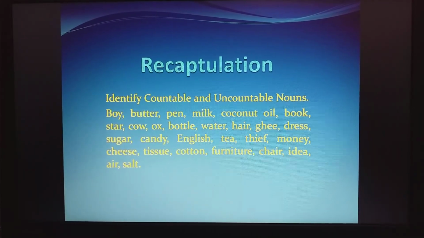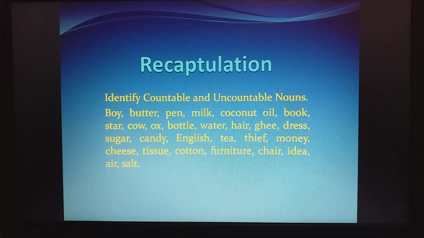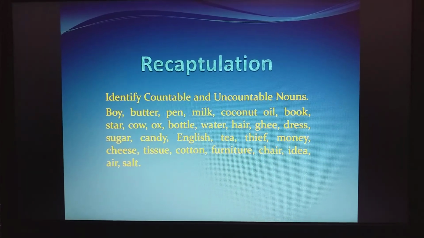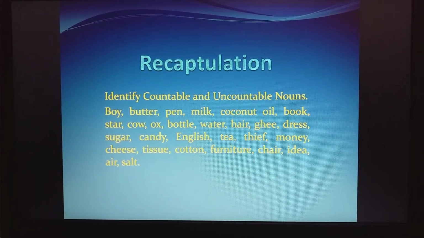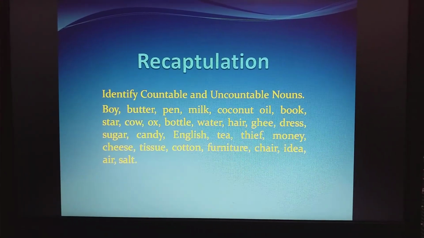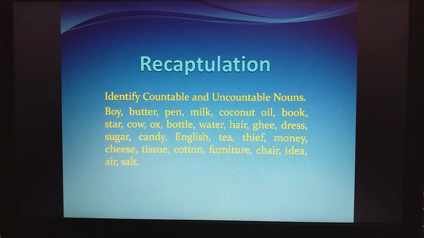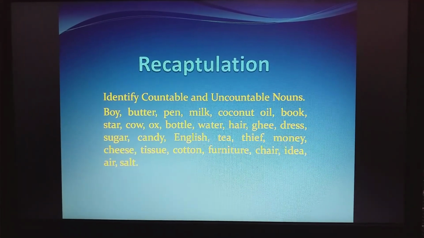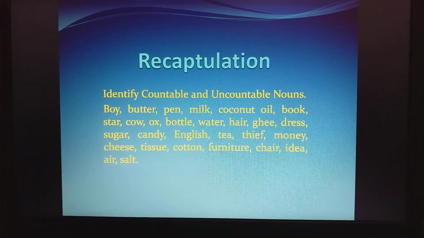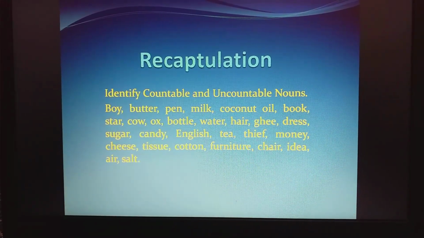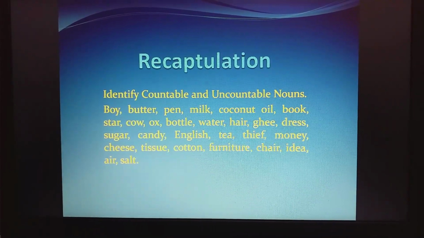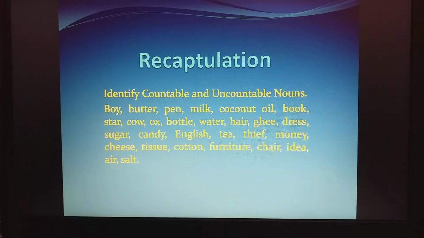Thief. Thief is what? It is countable. Money. Now, I will make it clear to you. We can count one paisa, two paisa. We can count paisa, but we cannot count money. So money is uncountable, but paisa is countable. There is a difference in these two terms. Money is uncountable and paisa is countable. You count one paisa, two paisa, three paisa. Have you ever heard one money, two money? No, we will not use this term. So it is uncountable.